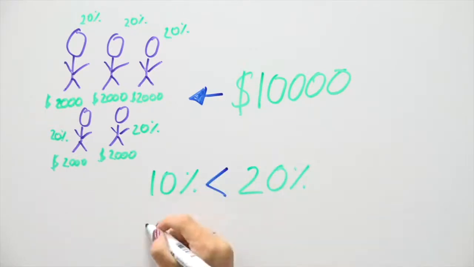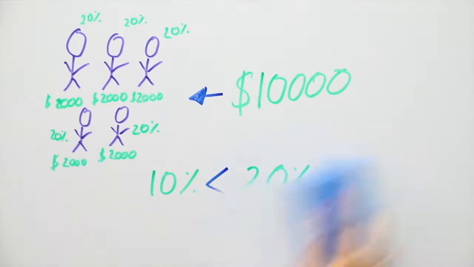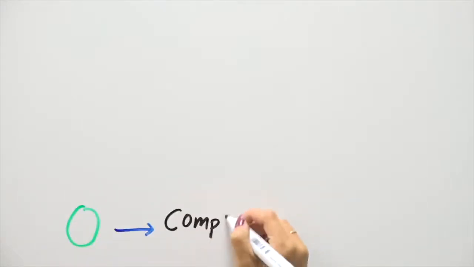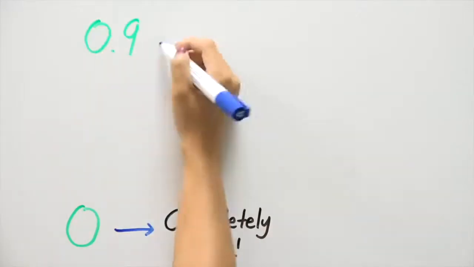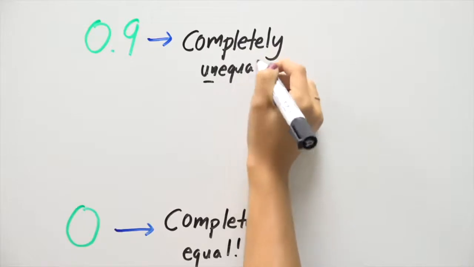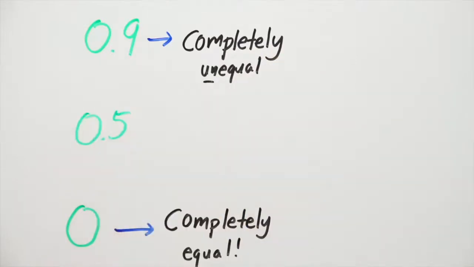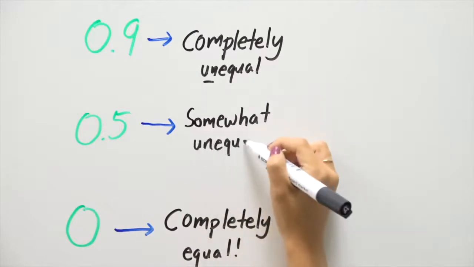So working backwards, 50% of the third group controls 100% of the income. So 1 minus 0.5 is 0.5. For the second group, 10% of the population controls 100% of the grant, so 1 minus 0.1 is 0.9. And for the third group, it's completely even, so the top 10% takes 10% of the income like everyone else, giving a result of 0.